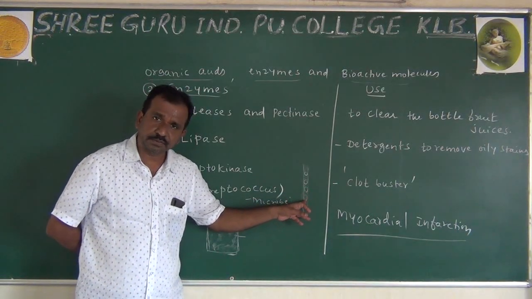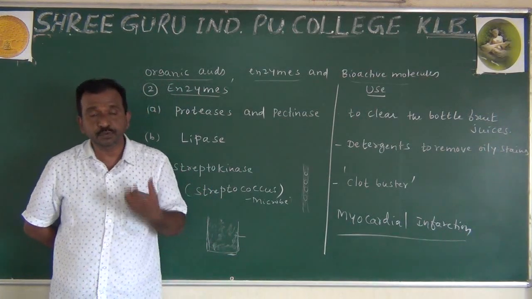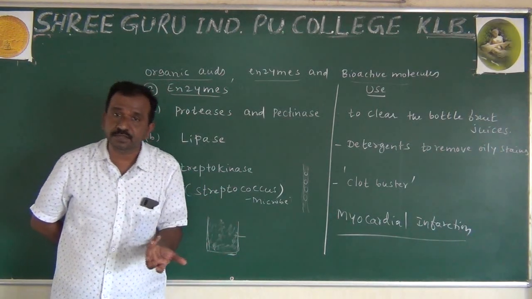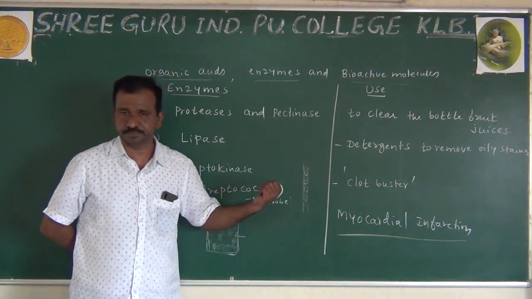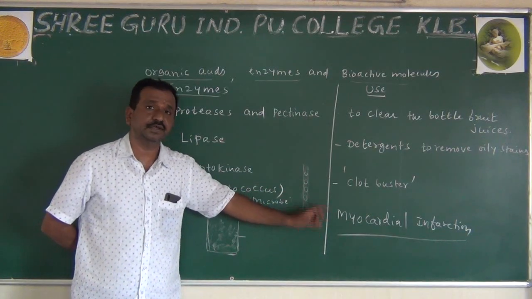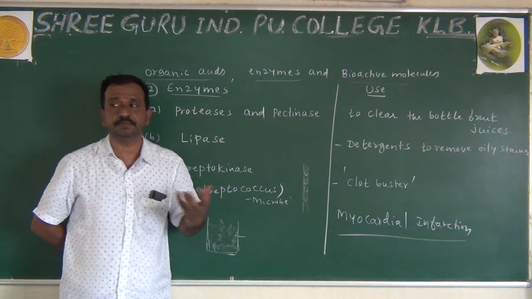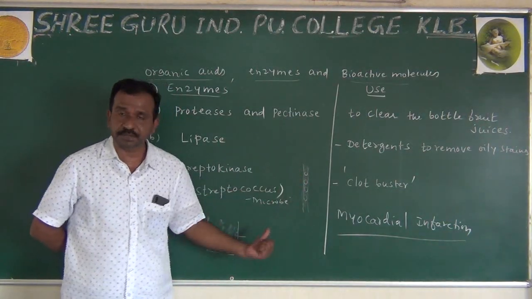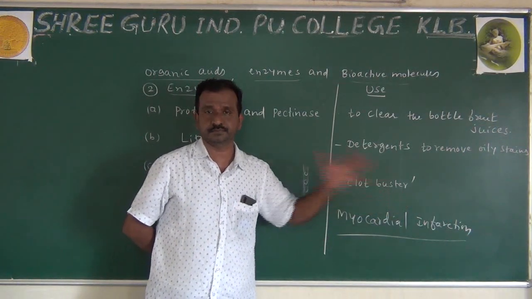If a clot forms, suddenly what will happen? Pressure is exerted on the muscles. Due to that, angina pectoris also normally occurs, like what we discussed in PUC first year. When myocardial infarction takes place or angina pectoris occurs, angina pectoris is severe chest pain. When the severe chest pain occurs, that is what we call myocardial infarction.